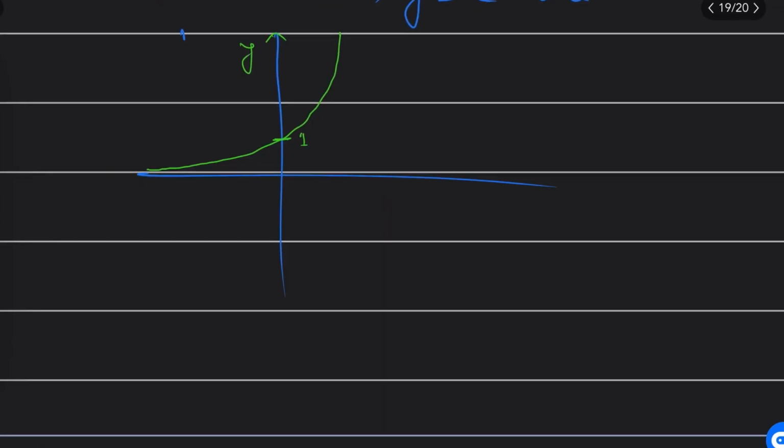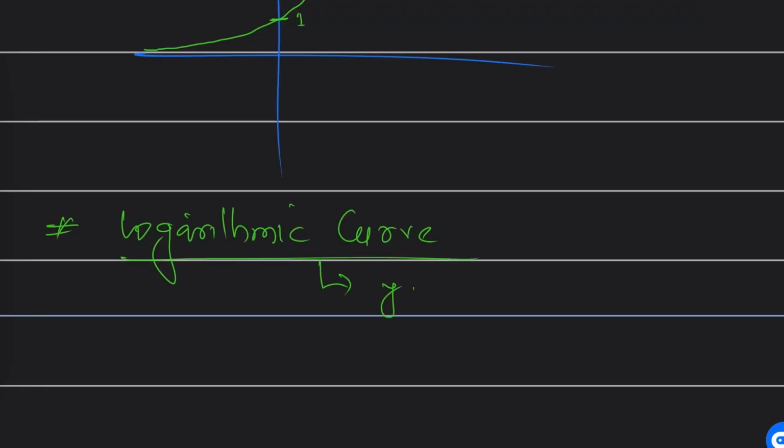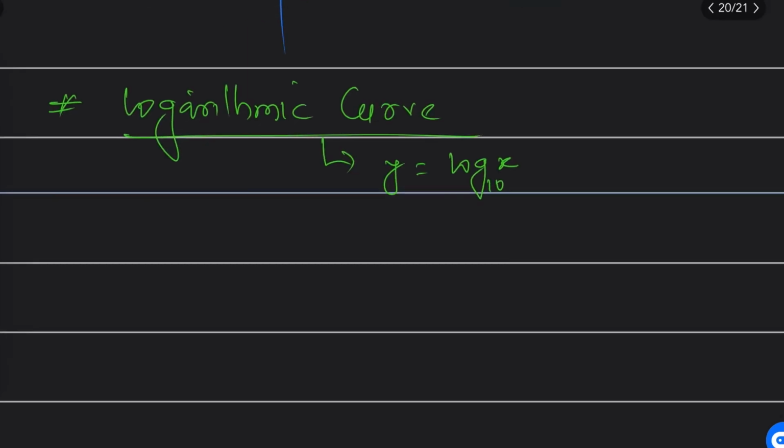Now let's talk about the logarithmic function curve. Sir, how will the logarithmic function look? Logarithmic is y is equal to log of x to the base 10. You can take base e also, it's up to you.